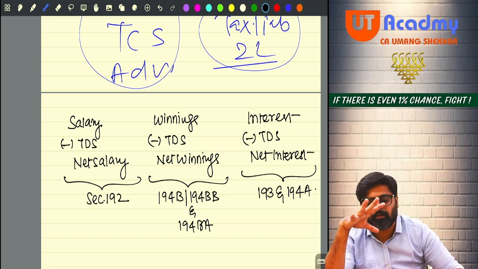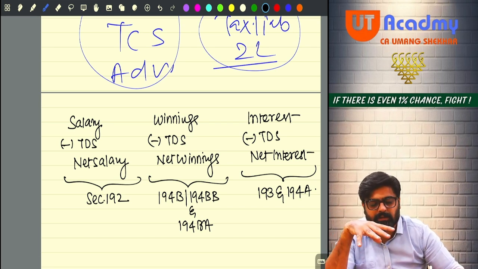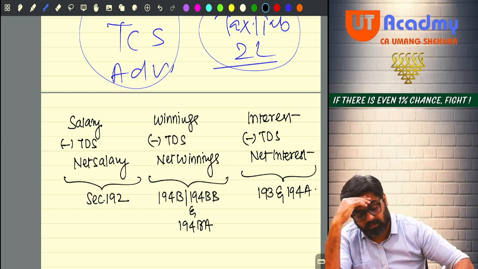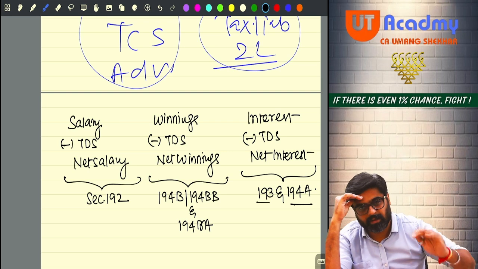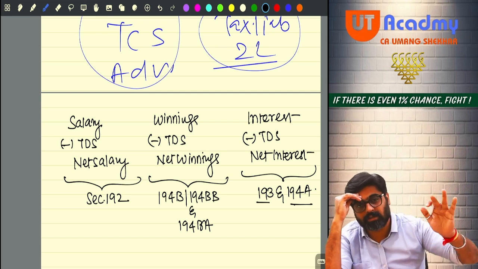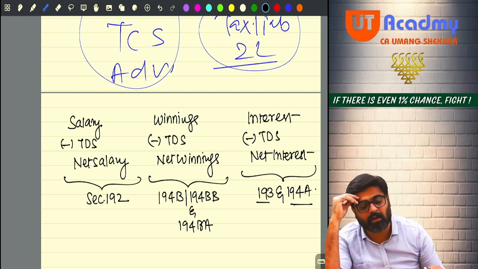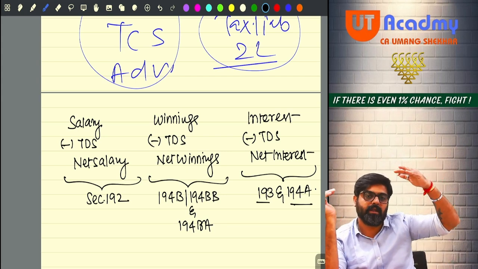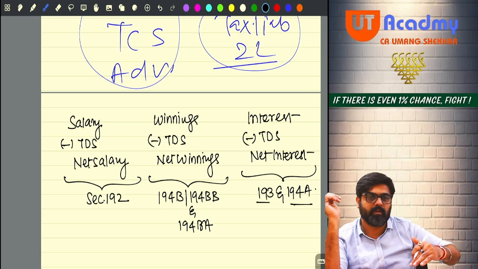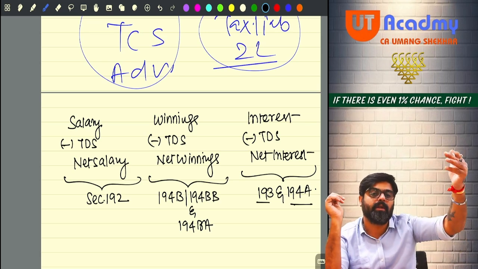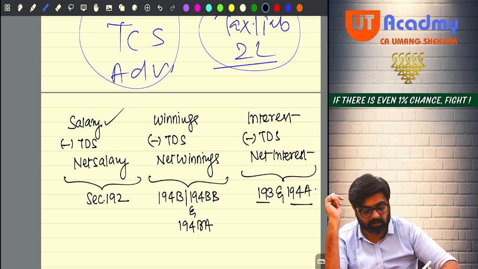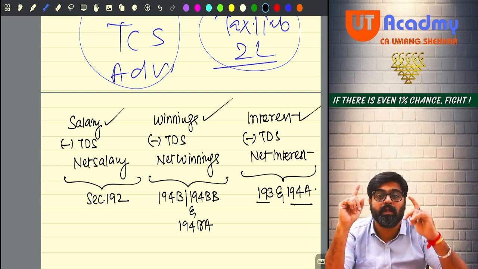So after TDS you are getting how much interest? 90%. For example, 10% rates are there. For 193 and 194A, the rate of TDS is 10%. So the payer will deduct TDS at what rate? 10%. So interest is 100, TDS is 10%, net amount will be given. Will you charge net amount under the head IFOS or gross amount? Always the gross. Here also gross, here also gross, here also gross.